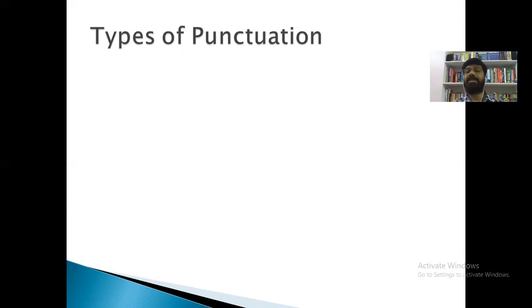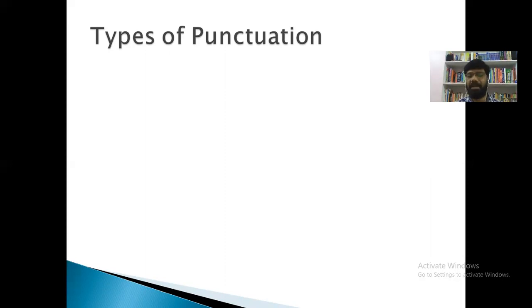First we learned what punctuation is. Punctuation is a system of symbols used in written text to make the text meaningful. What happens if we wrongly use punctuation marks, or don't use them?